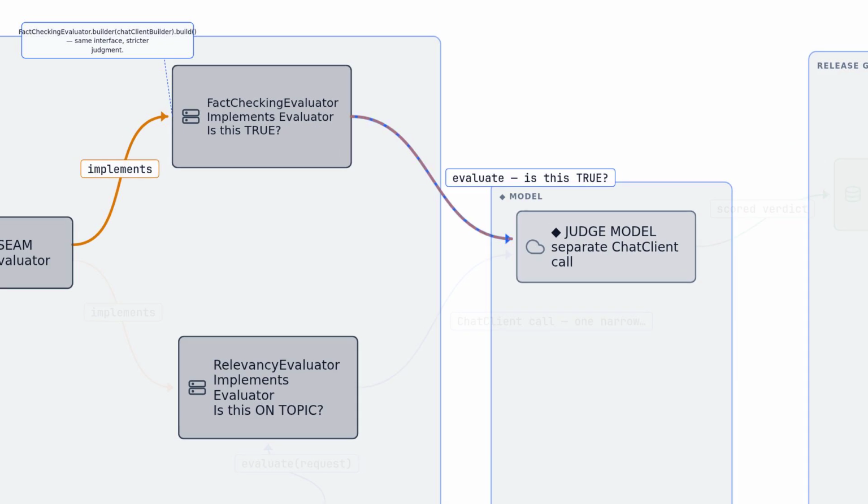Relevancy asks, did it answer the question? Fact-checking asks a stricter question. Is what it said actually true, given the context it was handed? Same interface, same evaluate call, different judgment.